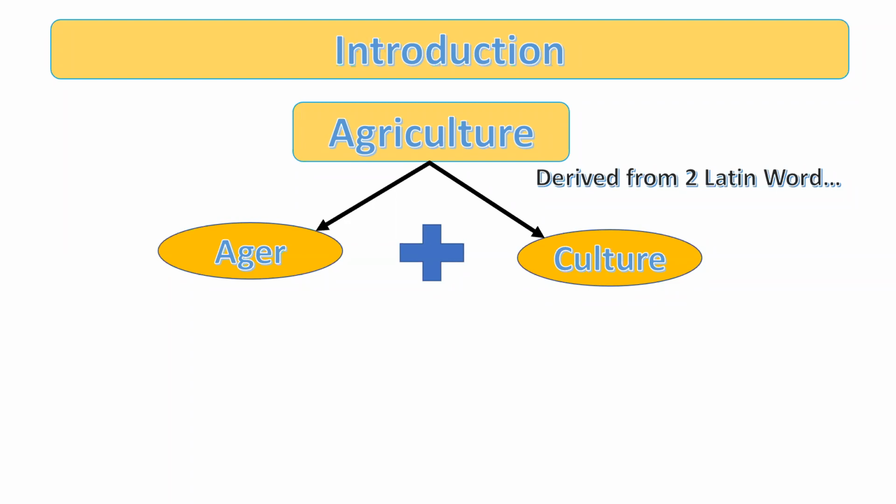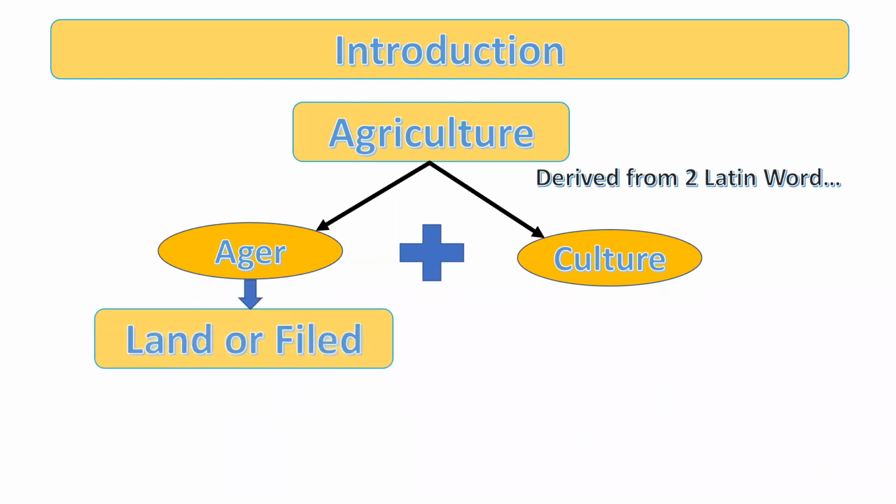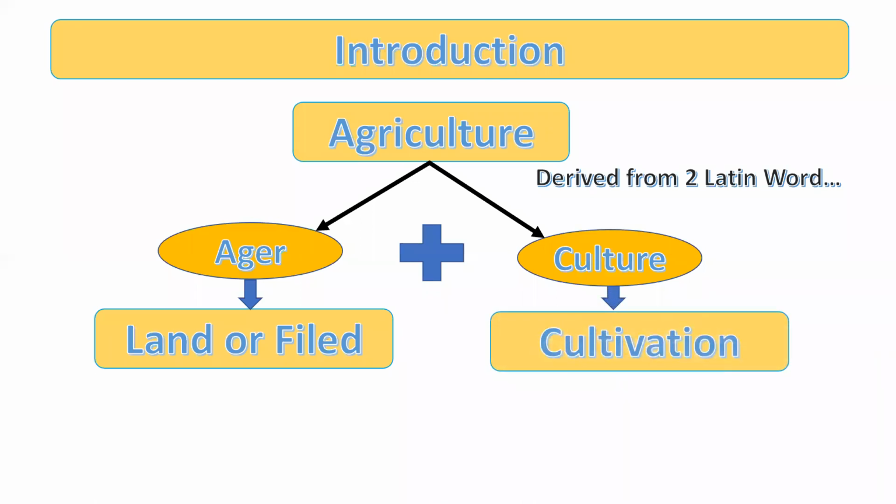So agriculture has been derived from the two Latin words ager and culture, where ager means land or field, and culture means cultivation. The spelling of field is different here, but it means land or field. So agriculture is derived from the two Latin words ager and culture, where ager means land or field and culture means cultivation.